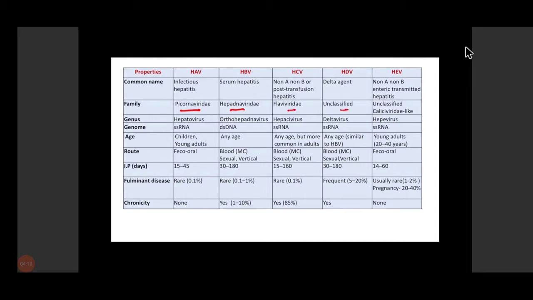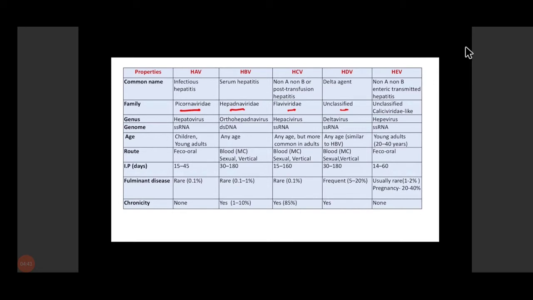HDV is unclassified, and HEV is Caliciviridae-like and is also one of the unclassified viruses. So what does it tell us? That all these viruses are taxonomically unrelated. It is not the case that because they all cause hepatitis, they are grouped together taxonomically. All the viruses are taxonomically not related.